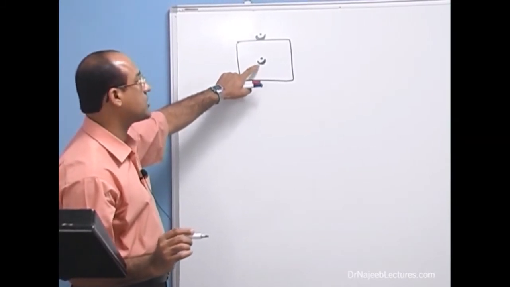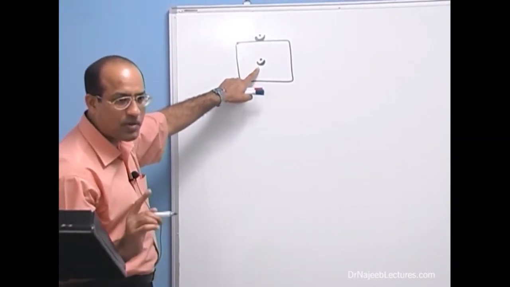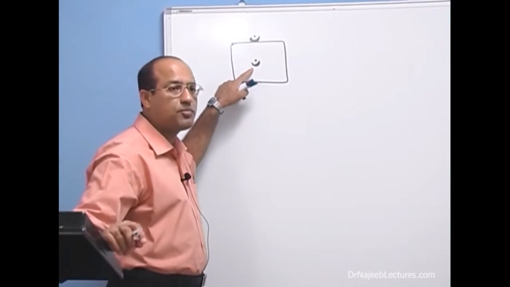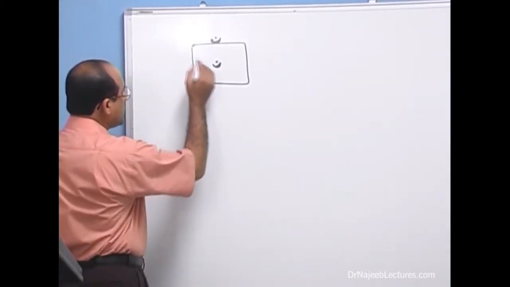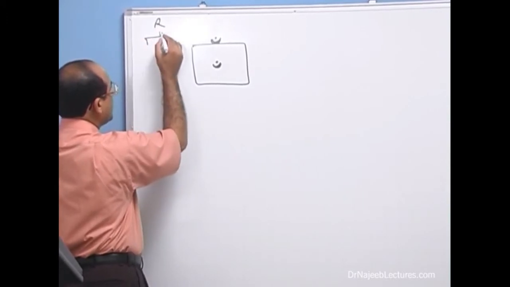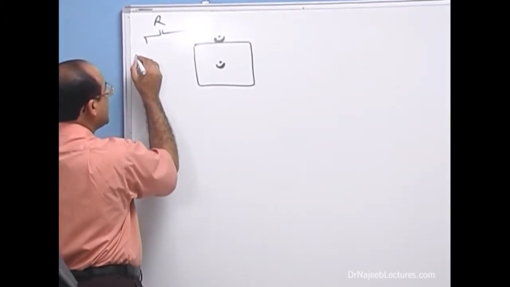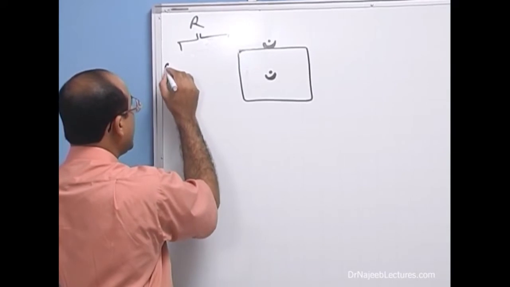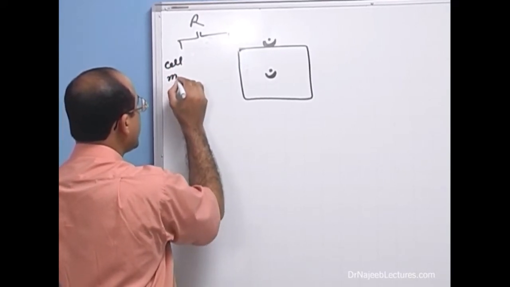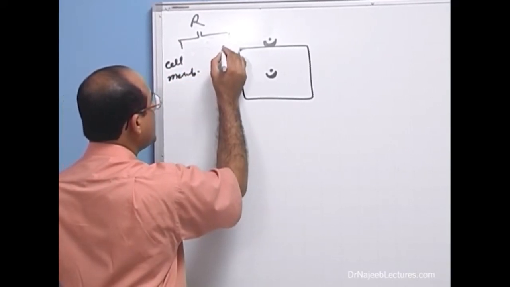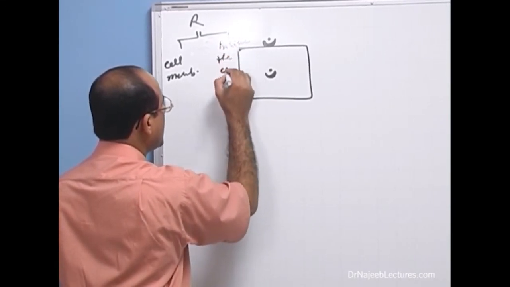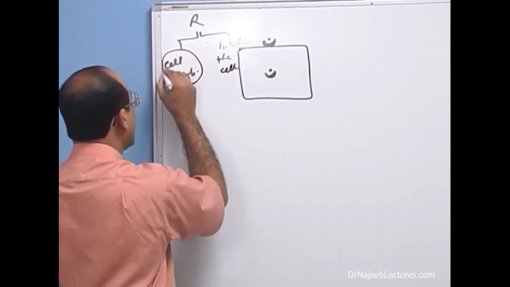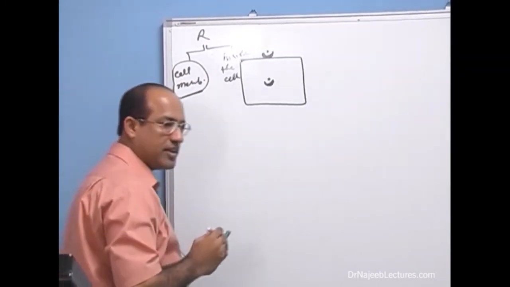And then there are receptors which are within the cell, which are for small molecular weight ligands, or which are meant for highly lipid soluble ligands. Now, we will start discussing receptors. We have said it, you can say within the cell membrane, and these are inside the cell. Inside the cells. Now, first I will discuss all the receptors which are expressed on the cell membrane, right?